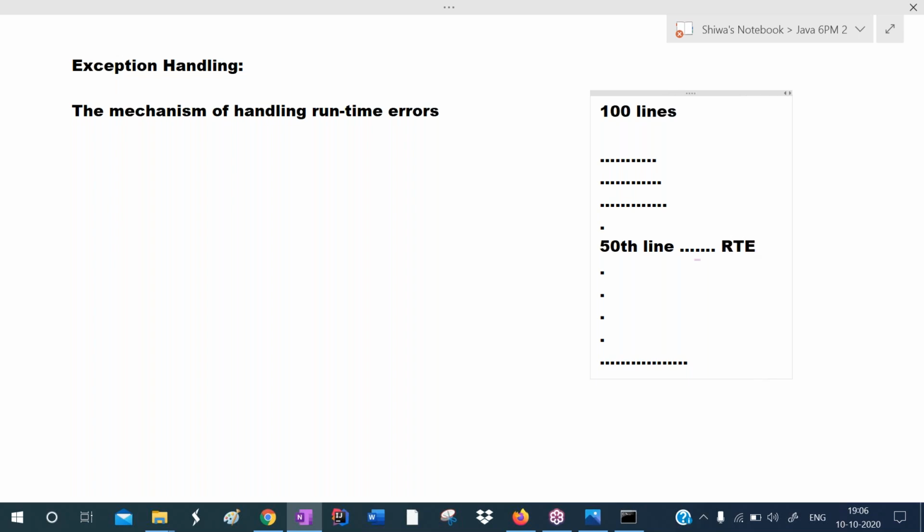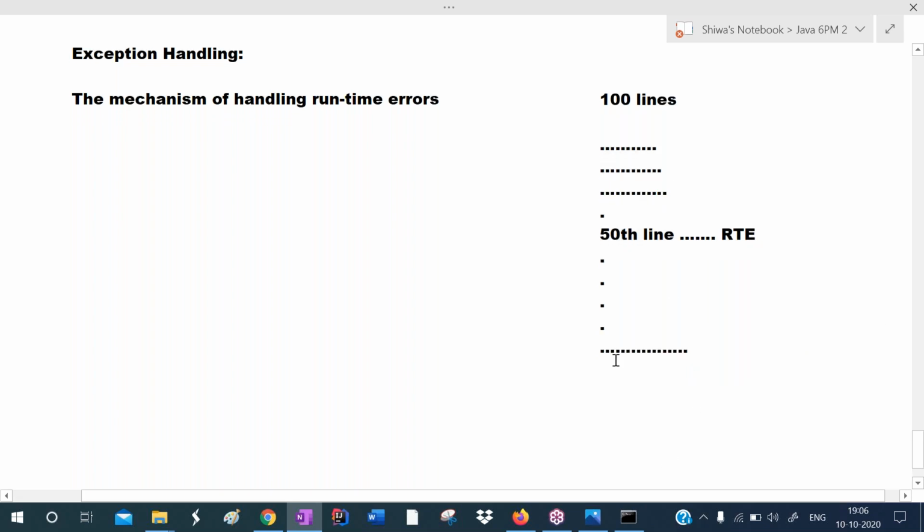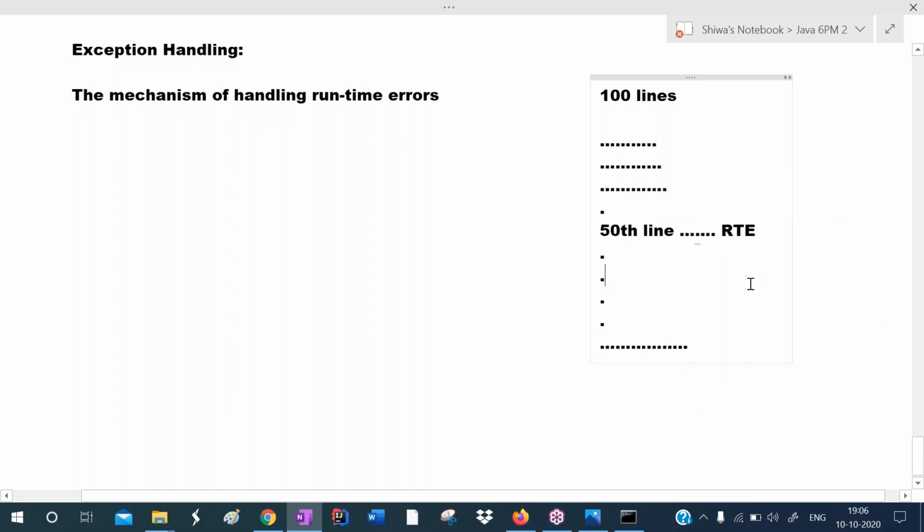So what is the problem with the runtime error? We are running the application, which is executing this 100 lines of code, and at the 50th line some runtime error occurs. When a runtime error occurs, two problems will be there. The first problem is the application will be terminated in the middle of execution. The second problem is the remaining code will not get executed.